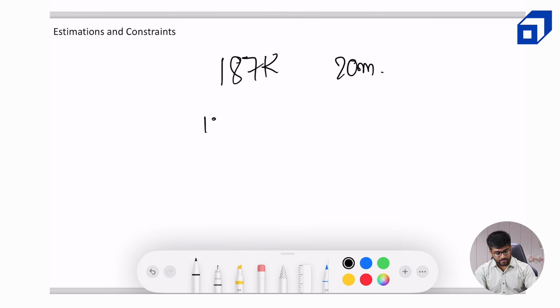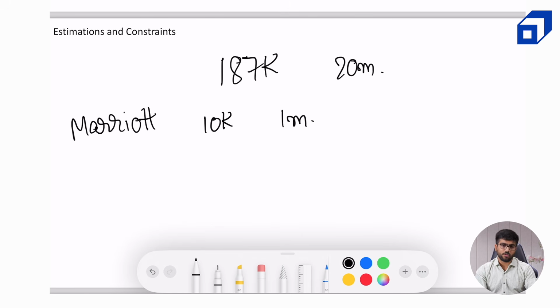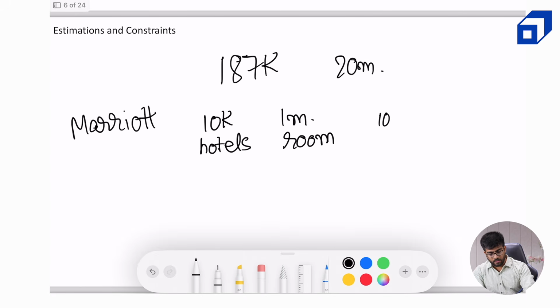So there are 10K hotels of Marriott, and there are approximately 1 million rooms. Again, I have Googled it. I don't give a guarantee about all of these numbers, but this is the target numbers for which we are going to design our system. Okay, 10K hotels and 1 million rooms is going to be our target. Now this basically translates into 100 rooms per hotel, which is quite normal for such big hotel chains. So 100 rooms per hotel.